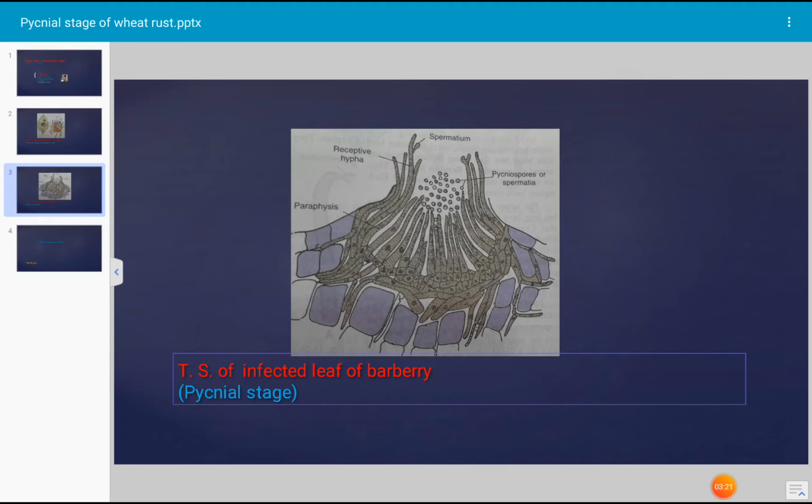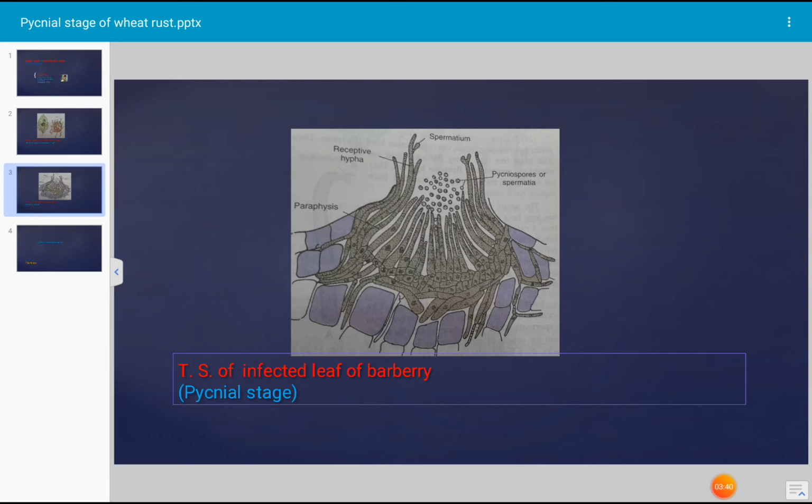Pycnia or spermogonia are produced on the upper surface of the barberry leaf. Pycnia or spermogonia are flask-shaped structures which open by a small pore-like structure known as the mouth, or ostiole.